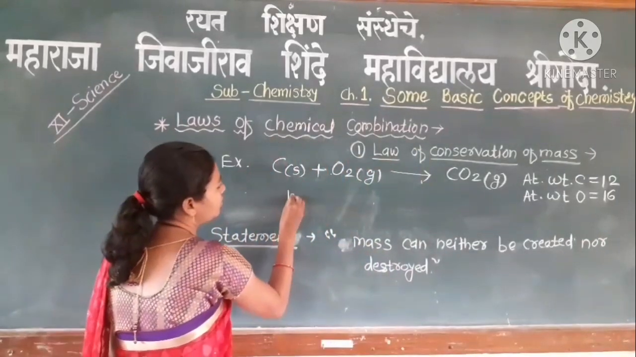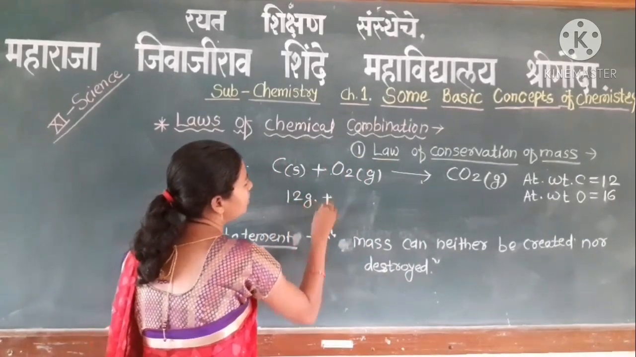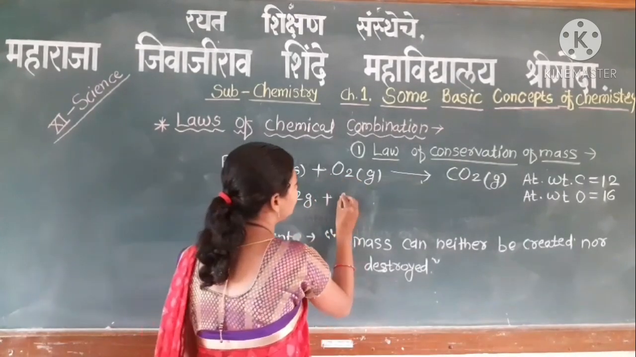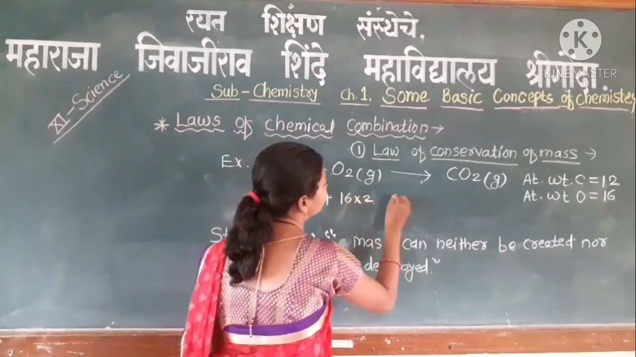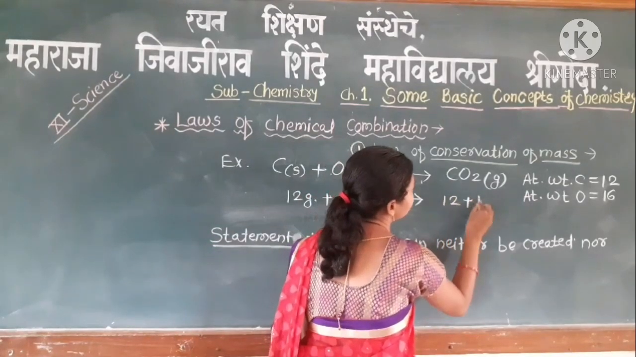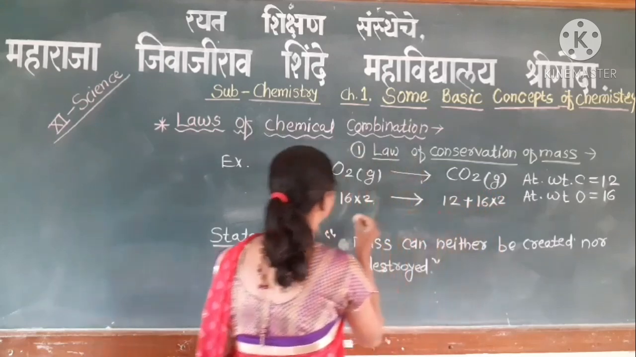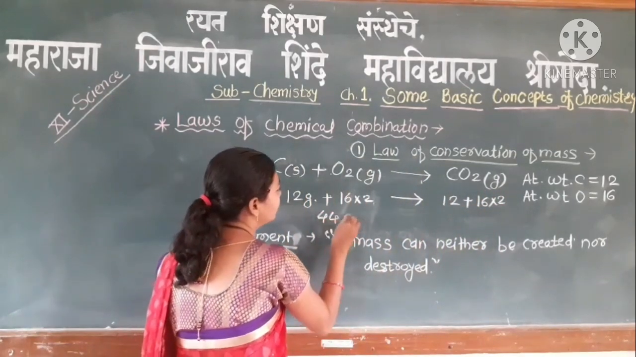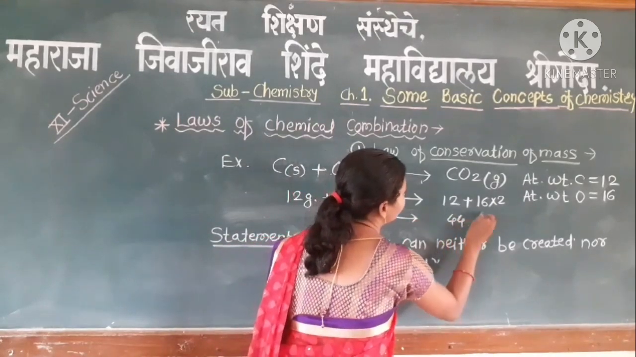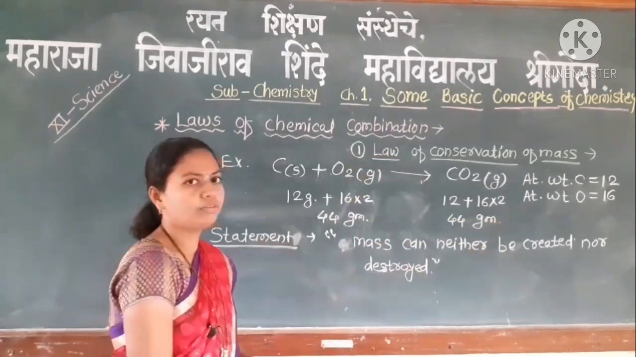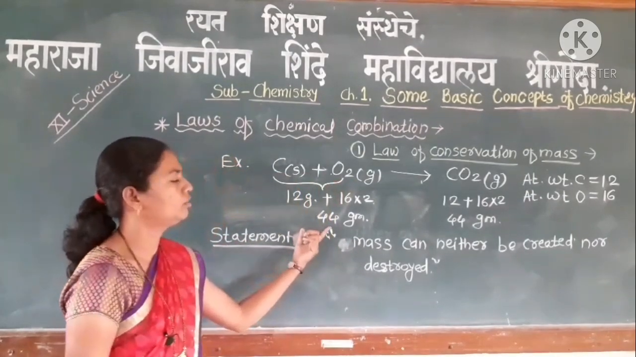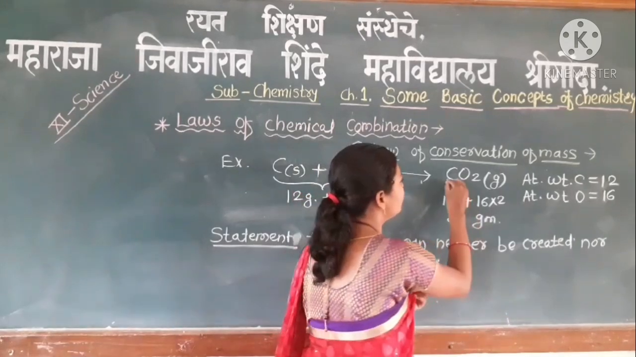Therefore, carbon is 12 grams plus 16 into 2, as there are 2 oxygen atoms, so 16 into 2. Carbon 12 plus 16 into 2 is exactly equal to 44 grams. The mass of these two reactants, carbon and oxygen, is exactly equal to the total mass of the products.